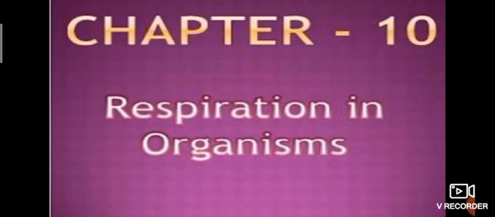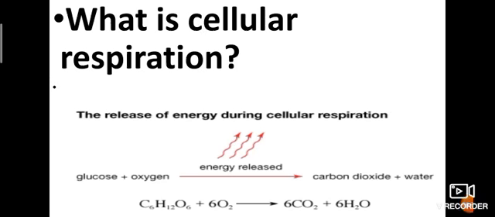What is respiration? Nothing but our breathing process. Then what is cellular respiration? It is the process of breakdown of food in cells. During cellular respiration, the energy will be released. For example, glucose plus oxygen. Glucose is the food.